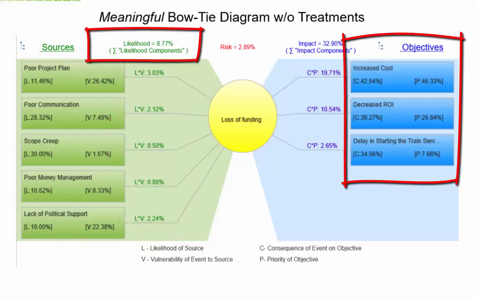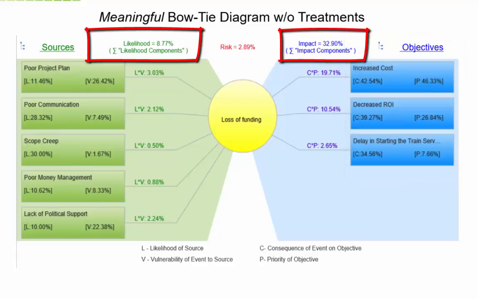At the right, we see the objectives that this event impacts, their priorities, designated as P, and the impact or consequence of the event on each of the objectives designated as C. The product of consequence and priority are shown as C times P, and their sum is the impact of the loss of funding event. Finally, the risk of the loss of funding event, 2.88% in this example, is a product of its likelihood and its impact.